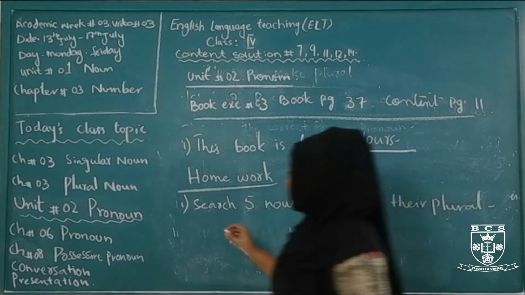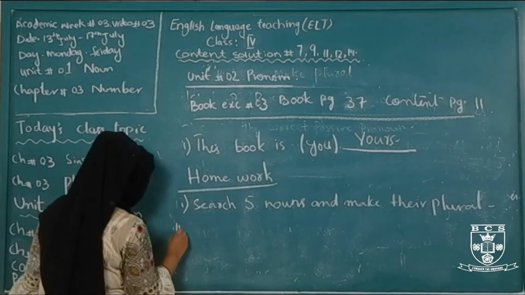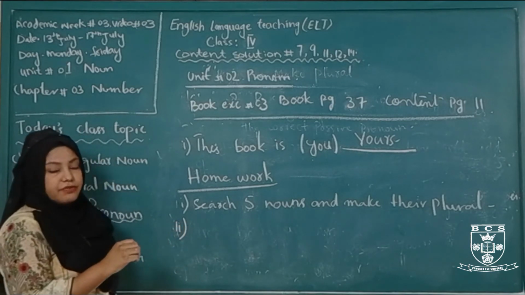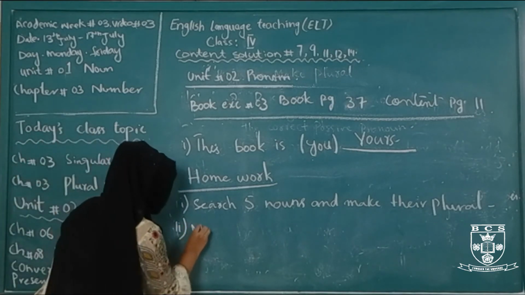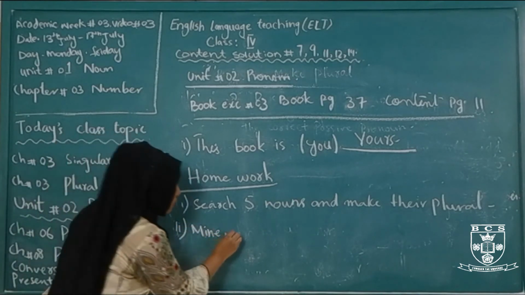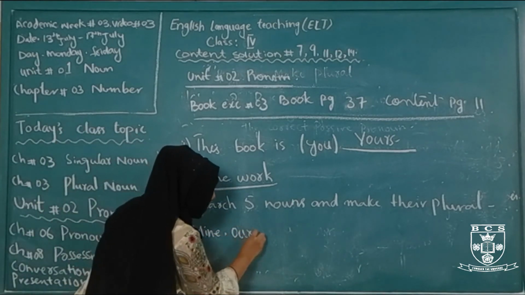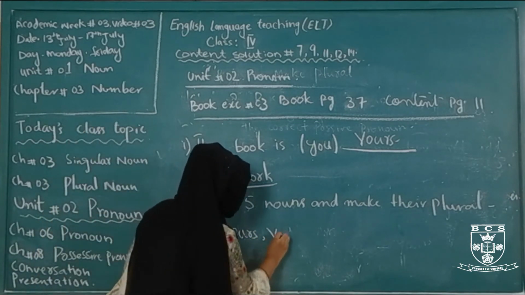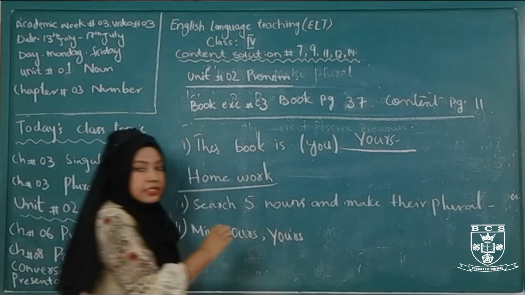Number 2 is, I am giving you some possessive pronoun words. For example, mine means मेरा, ours means हमारा, yours means आपका.